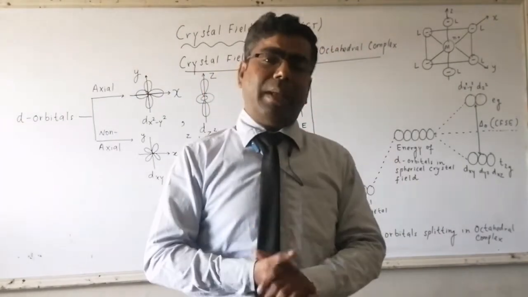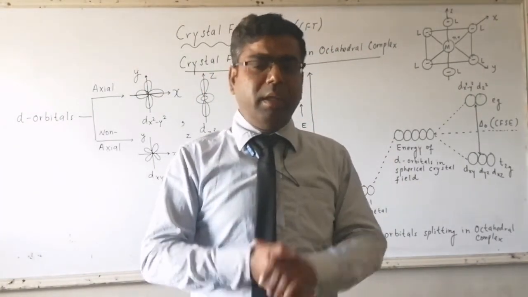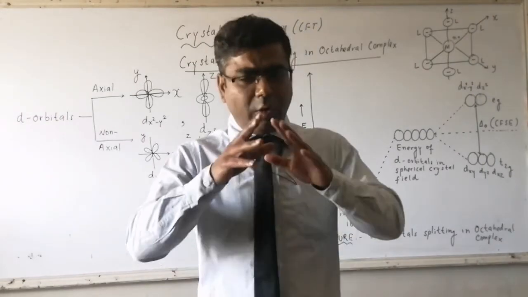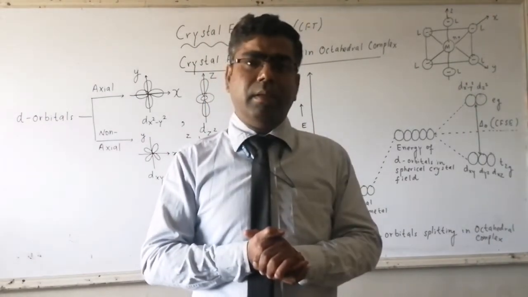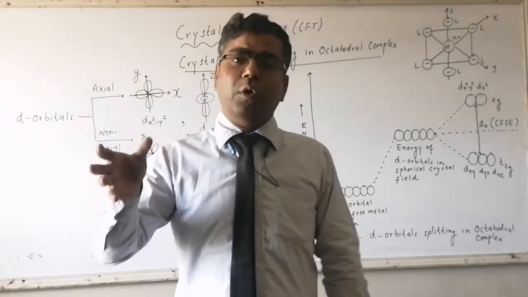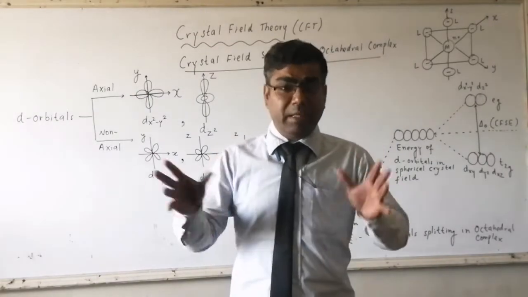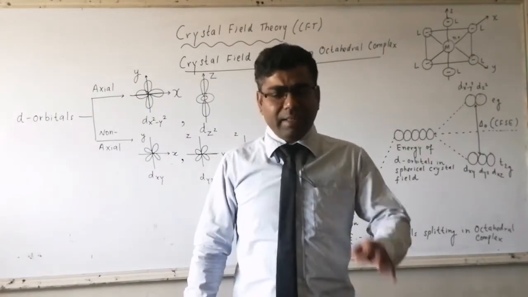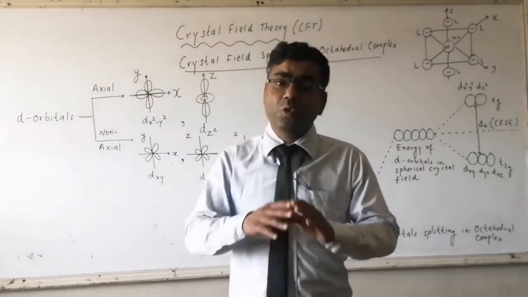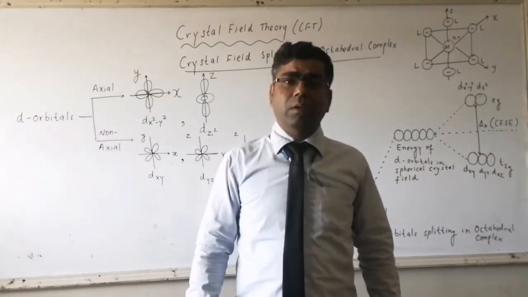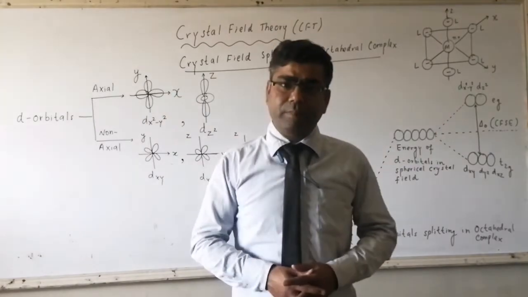Now, in a tetrahedral complex, none of the ligands approach from the axis. They are always in between the axes. In a tetrahedral complex, there is no bond located on the axis. All the bonds are non-axial.